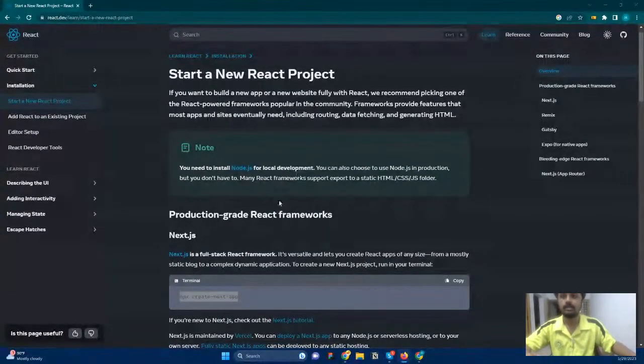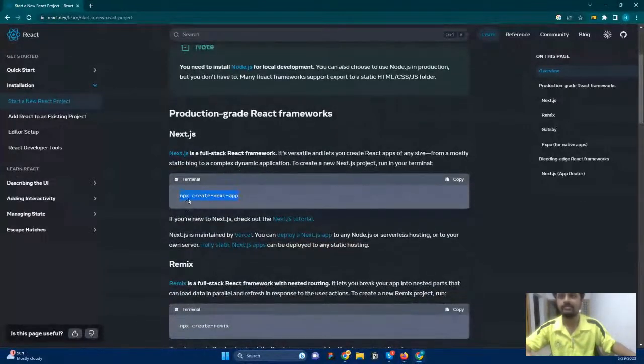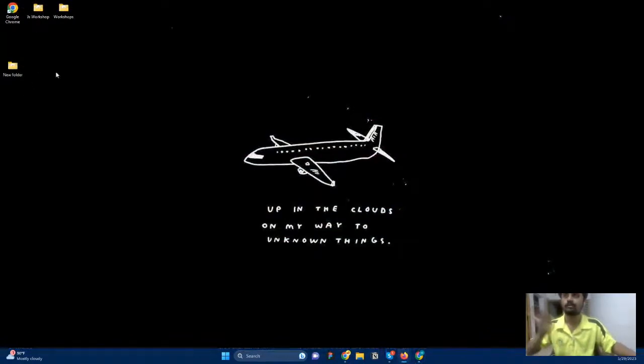This is the command that you need to type in your command line: npx create, here it is next tab. We just want the React app, so that's what we need. We can use this for creating React applications. Let me go and start doing some work in the code.